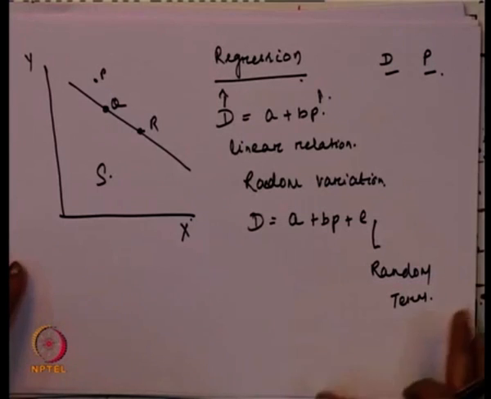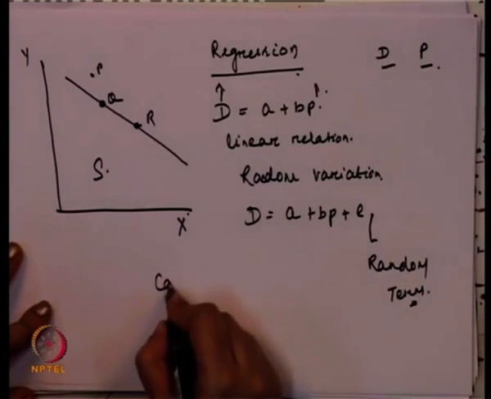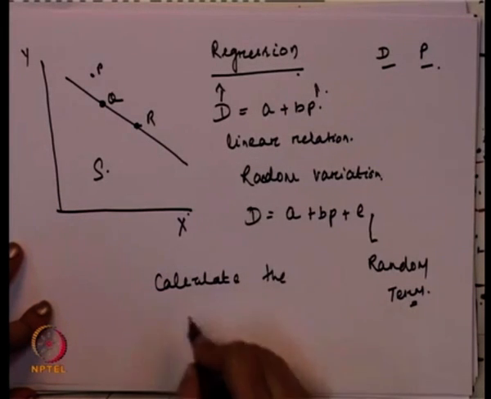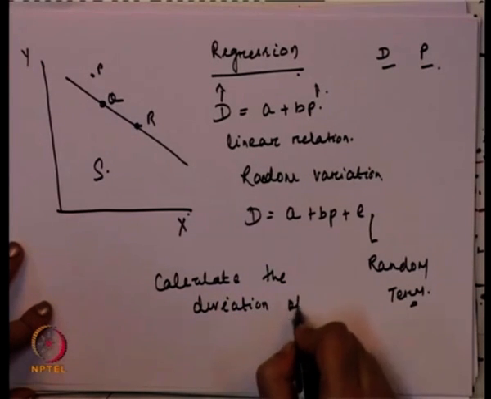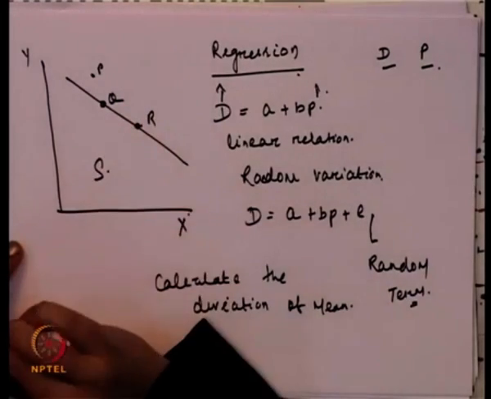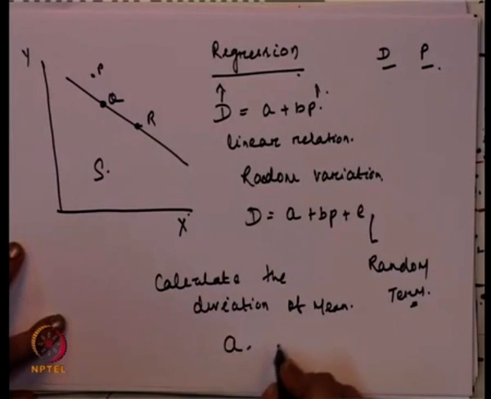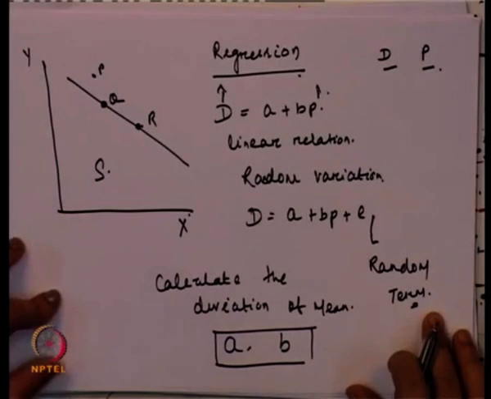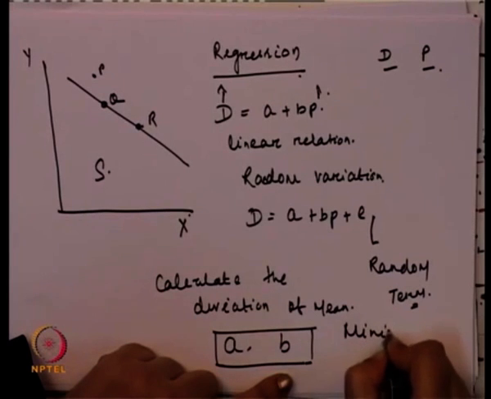Now, to minimize this random term, we need to calculate the deviation from the mean, or we need to calculate the distance of all these points from the regression line. For that we need to find the values of A and B.